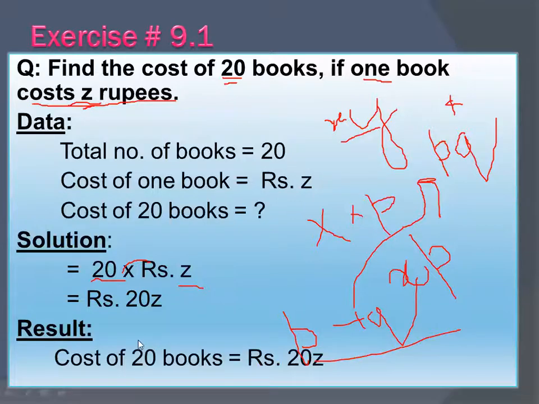So what will be the result? Cost of 20 books is equal to rupees 20z. Okay, is that clear?